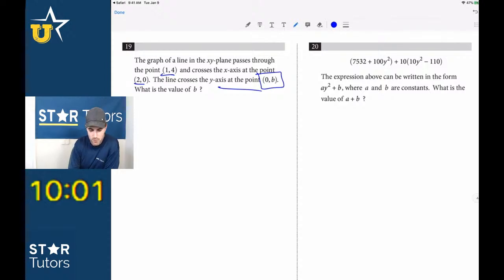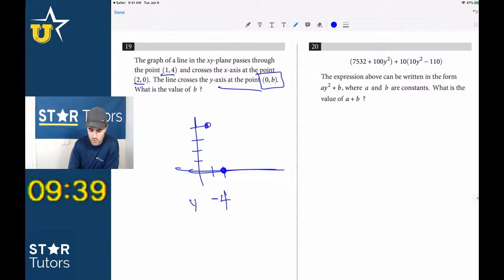So it passes through the point (1, 4) and crosses the x-axis at the point (2, 0). We could just graph it out again. We get a point at (2, 0) and we get a point at (1, 4). So here, guys, we're going up 4 and over 1, but we're going negative.